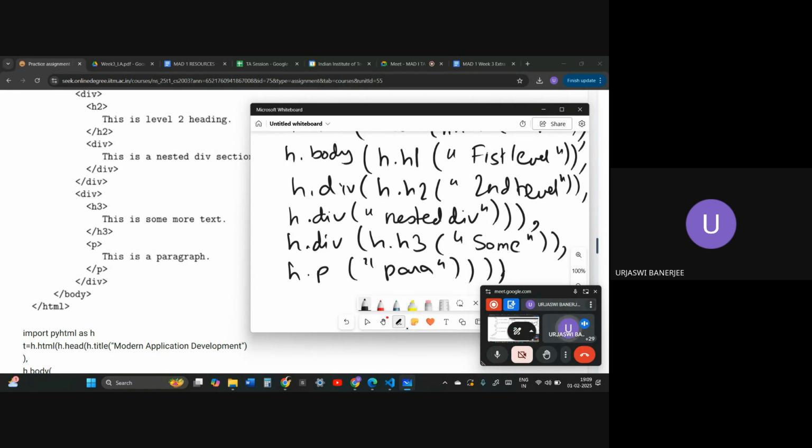if I'm not wrong, and then html. Okay, and then everything has been closed. So after p, it will be a comma, and then html has been closed.